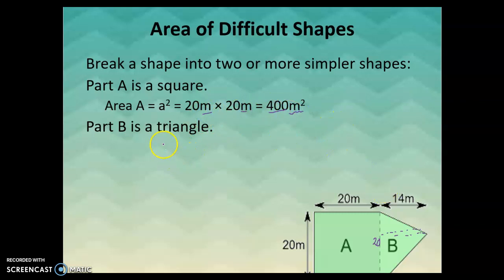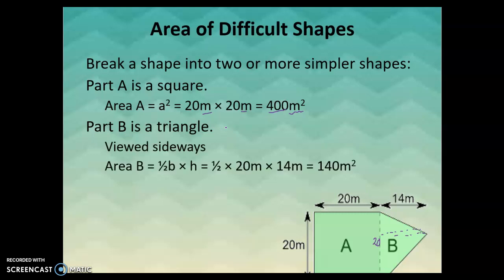Remember what we said previously, that a triangle is just half of a square, half of a rectangle. So we find area the same way, length times width, or base times height, but we just cut it in half. So it's 1/2 base times height. Our base is 20 meters, and our height is 14. And we're going to take 20 times 14 and halve that. So half of 20 times 14 is 140. Again, our unit, meters squared. We're using square units when we talk about area.